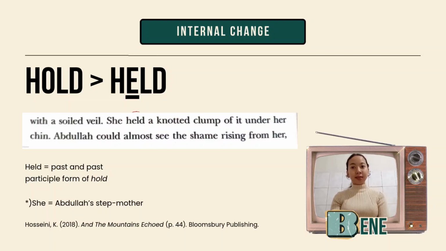Next, in Khaled Hosseini's And the Mountains Echoed on page 44, we encounter the word held. This word has undergone a word formation process called internal change because in its basic, present form, this verb is supposed to be hold. But since this sentence uses past tense, the verb becomes held. So we can visibly see that the letter O becomes E, and from the sounds, the internal sound O also becomes E.